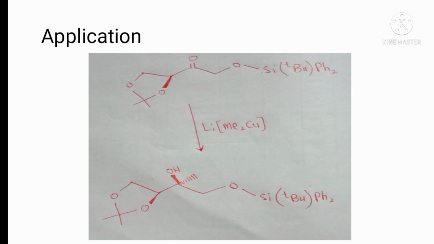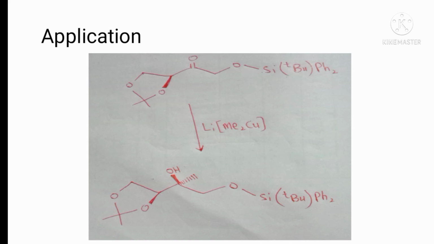We are using a chiral substrate. Here the upper face above the plane is sterically crowded, so the methyl group is added from behind the plane. The other isomer, in which methyl is above the plane, is also possible, so two isomers are possible. Our substrate is a chiral entity, and above the plane is sterically more crowded, so the adding group will go behind the plane, and that product will be dominant.